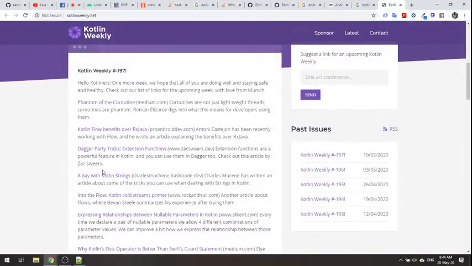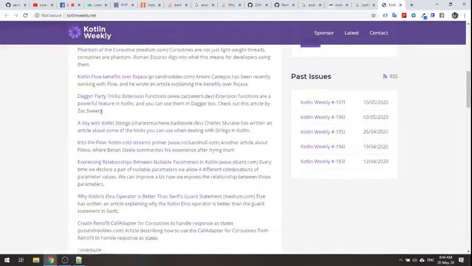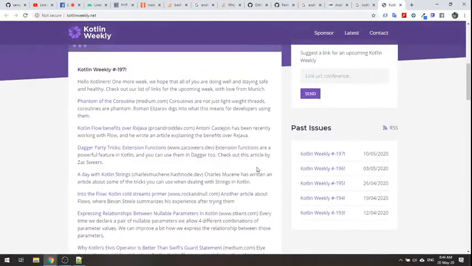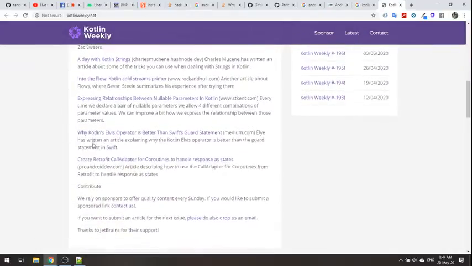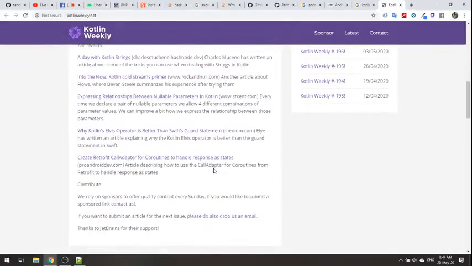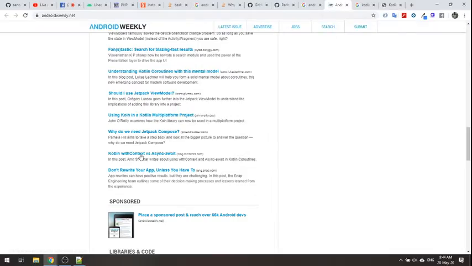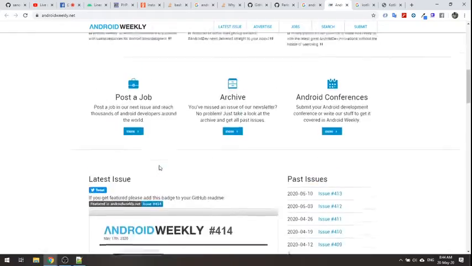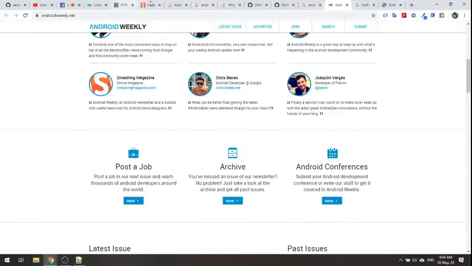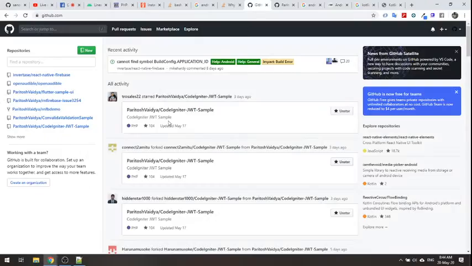I will go to their website and read it out. It is also released each Sunday, with whatever new things are available in Kotlin. So this is how you can stay updated with whatever things are coming on the way. I recommend you create an account on GitHub